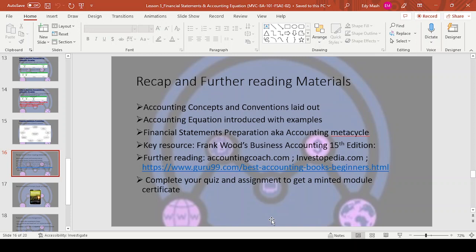All right, and the key resource, Frank Wood, guys. Frank Wood Business Accounting 15th edition, and other materials there. Request your quiz from me, and you do your quiz and assignment. Once you pass those, we mint for you your module certificate on this chapter. Yeah, you can contact me on those details there. All right, guys.